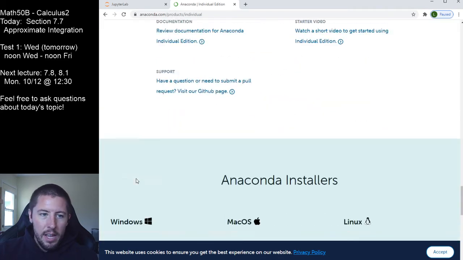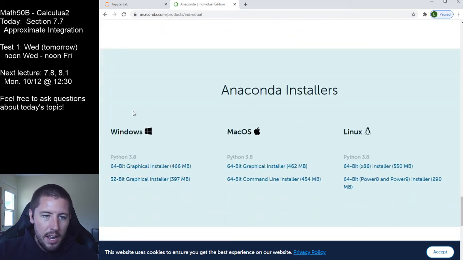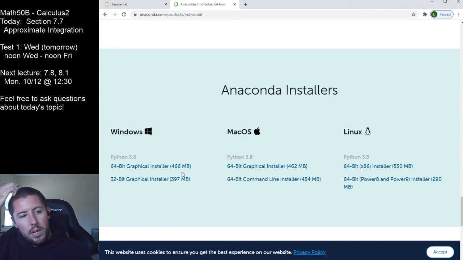You're going to click download. It's going to zoom you to the bottom down here, and you're going to see there's your Windows, there's your Mac, there's your Linux. Oh, nice. I finally got rid of the 2-point stuff right here. Most all of us are on 64-bit computers, so you should download this top one for Windows, Mac, Linux, stuff like that. Like I said, it's a little bit over 1 gigabyte. It's a pretty big download, but it will come with not only